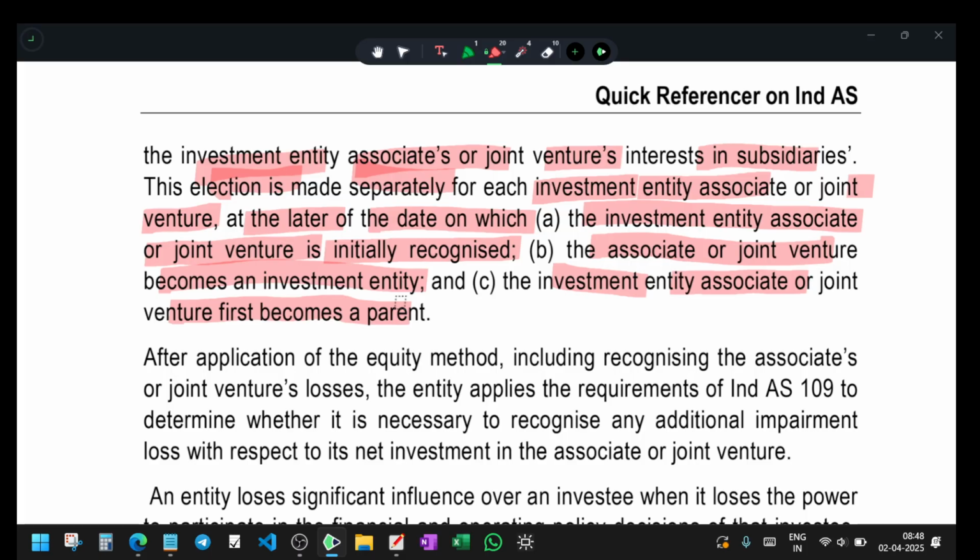Then, when an associate or joint venture becomes an investment entity, we have an associate or a joint venture, but should we consider it as per Ind AS 110, or should we consider it under the equity method? For that, we should conduct an election. Okay. Then, when an investment entity associate or joint venture first becomes a parent, the company should be considered a parent. If we want to consider it as a parent, we need to conduct an election. In the election only we can decide.